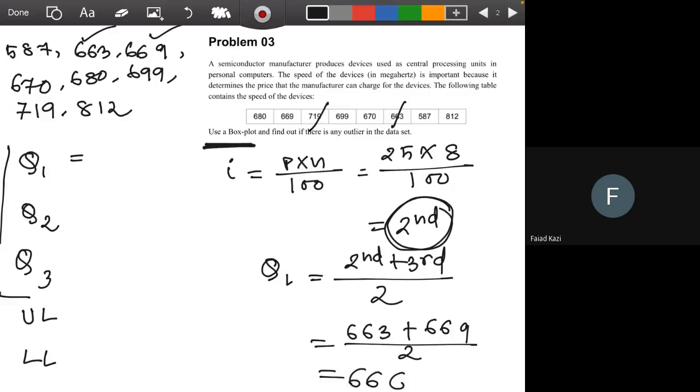Okay. Similarly, you have to find the second and third quartile. Does anyone have the value of the second and third quartile? 675. Yeah, perfect.